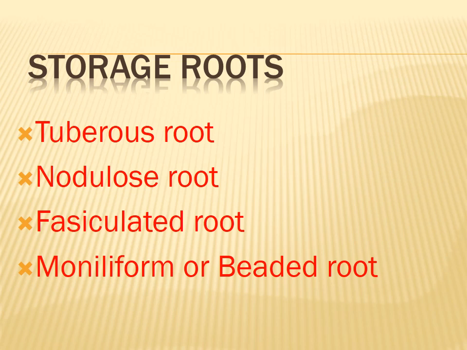After that, the annulated root. What is that? Annulated roots have a series of ring-like swellings on the surface at regular intervals. For example, Psychotria plant is an example for the annulated root.